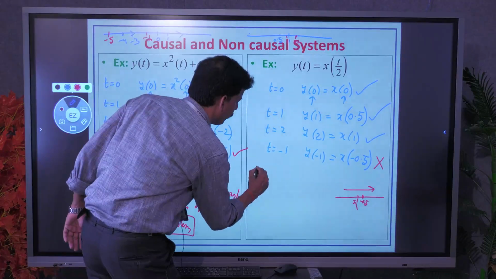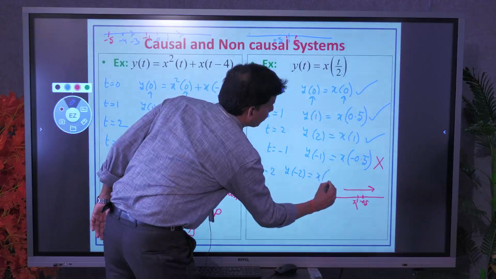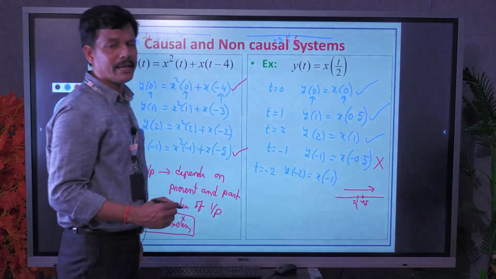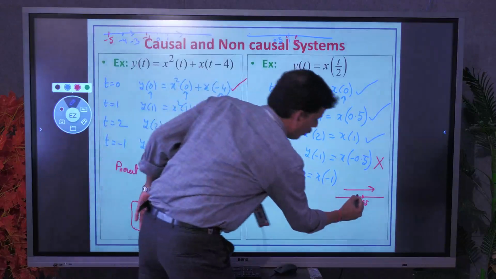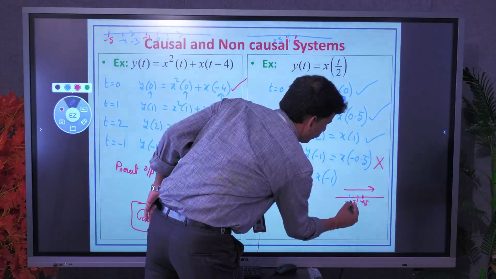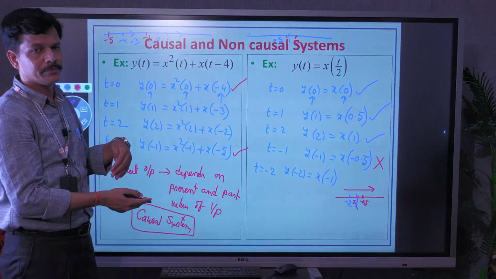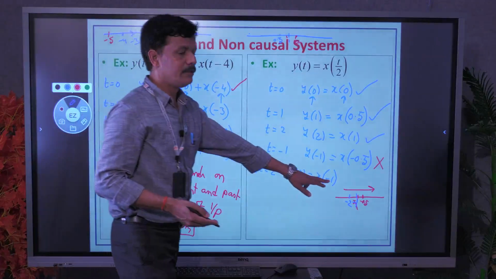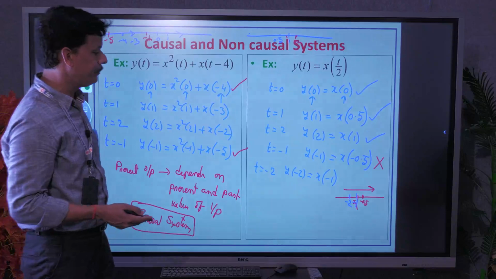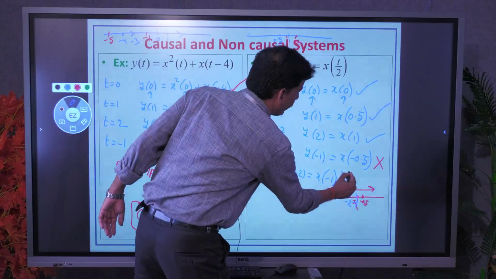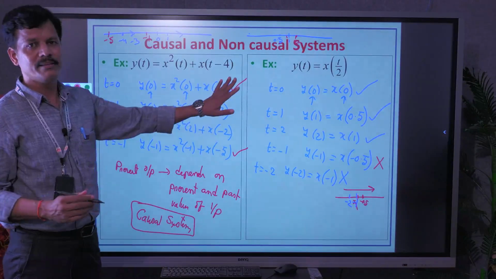Like this, you can check one more value. For t equal to minus 2, y of minus 2 equal to x of minus 1. Again, for minus 2, minus 1 is future. It did not come. Now you are at minus 2, and for it, minus 1 is a future value. I hope it is easy to remember this logic for easy understanding of causality. So for all negative values, the condition of causality is not satisfied. So the system is non-causal.